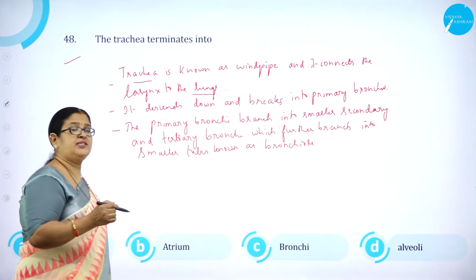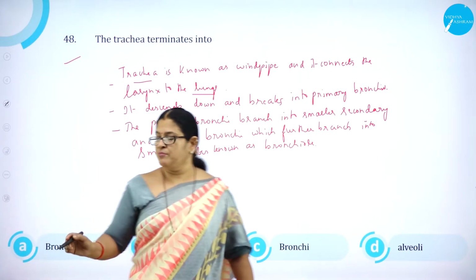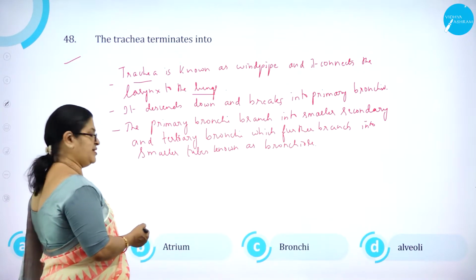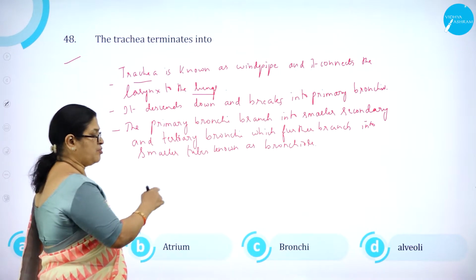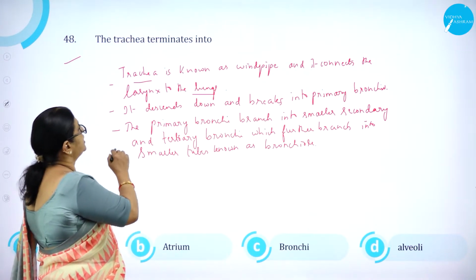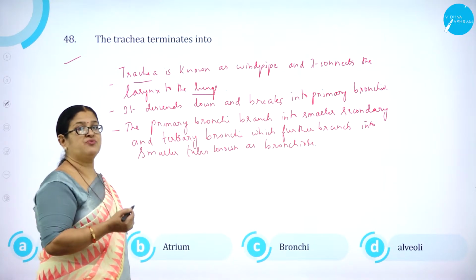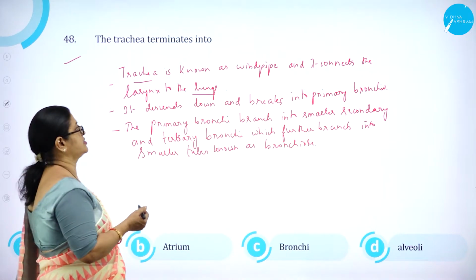Moving on to question number 48. The trachea terminates into option A, bronchial tree, option B, atrium. Atrium has nothing to do with the lungs here. Bronchi, then alveoli. Trachea is known as windpipe, and it connects the larynx to the lungs.